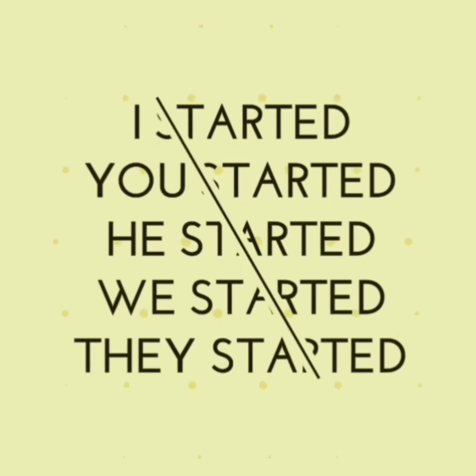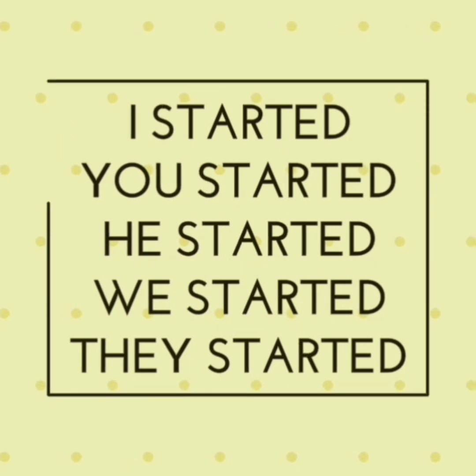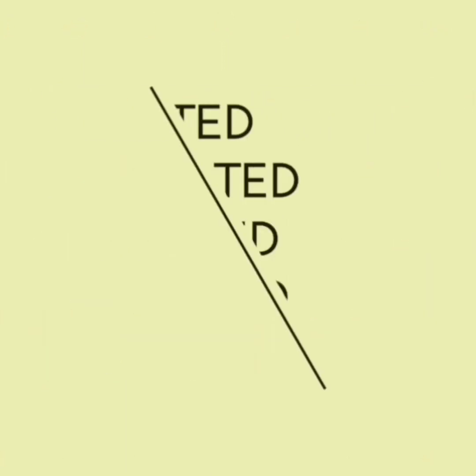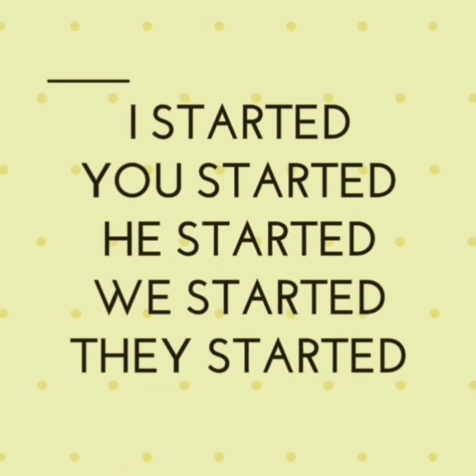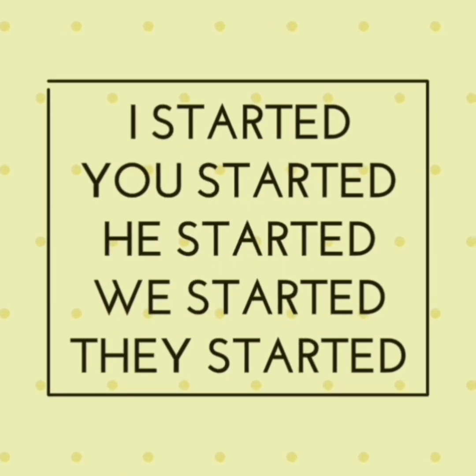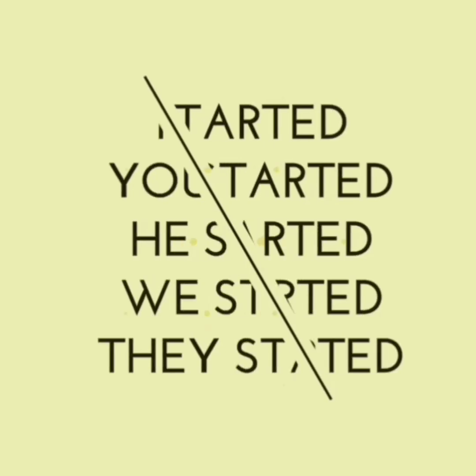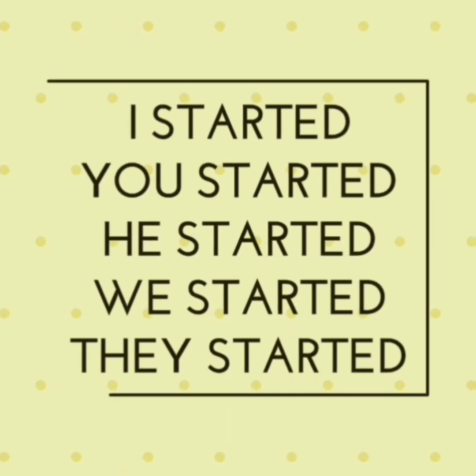It's the same for all persons, singular and plural. Example: I started, you started, he started, we started, and they started. Here, I is first person singular, you is second person singular and plural, he is third person singular, we is first person plural, and they is third person plural.